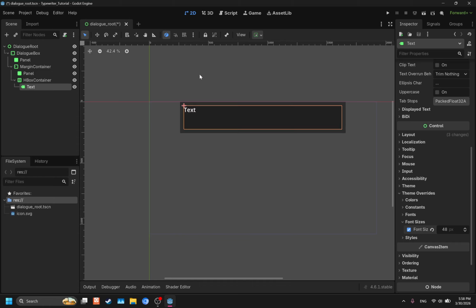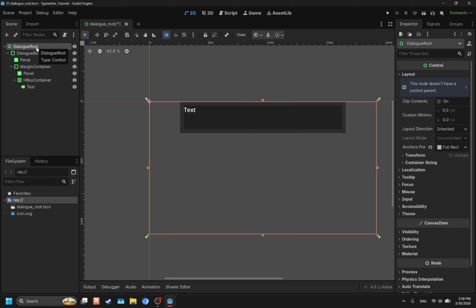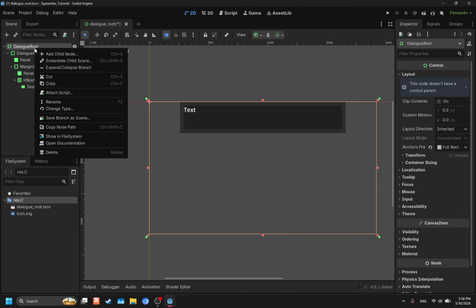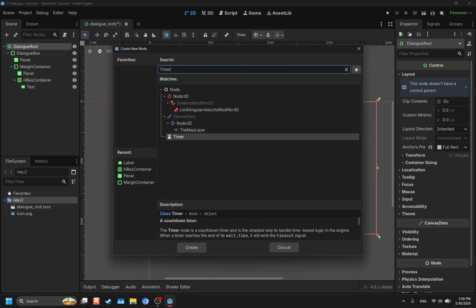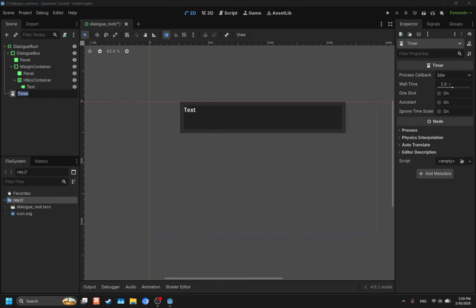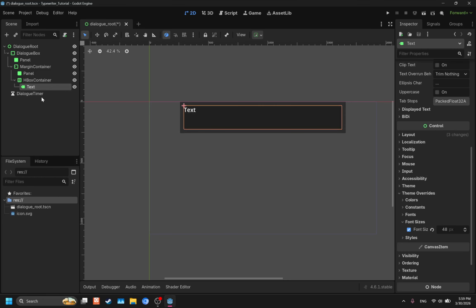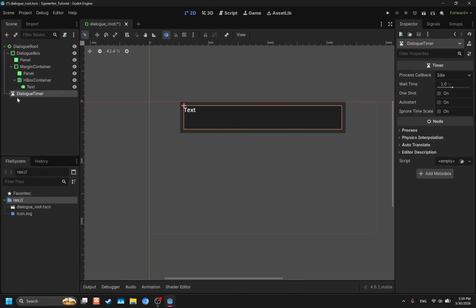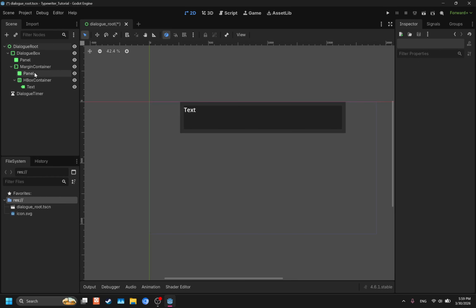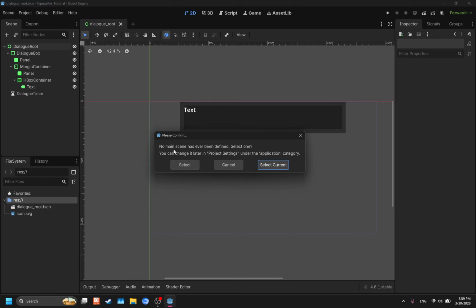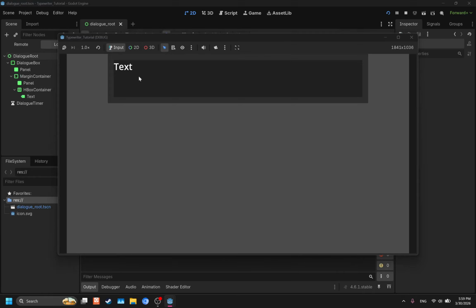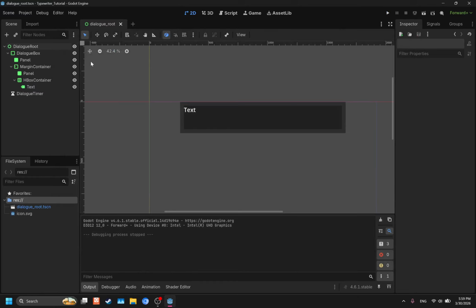Oh yeah, we have one more thing too, before we do anything else with the logic, we're going to add a child node to the dialog root. So go back to the dialog root and add a child node. We're going to add a timer and rename it to dialog timer. This will be important later, but just keep in mind, this is what your scene tree should look like. Make sure you save, and let's just hit play to make sure everything's where it should be. So please confirm, no means scene, select current. There we go, text.